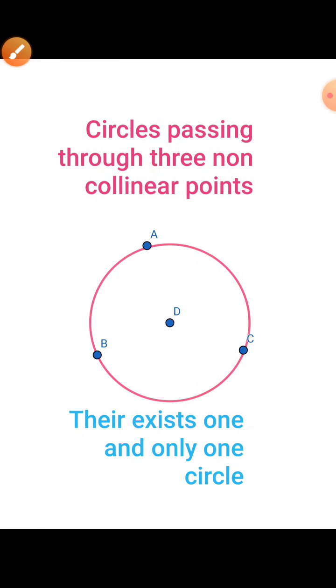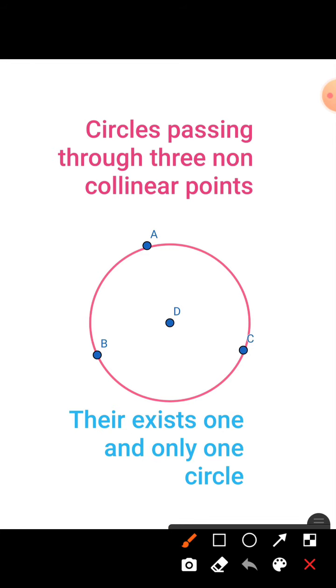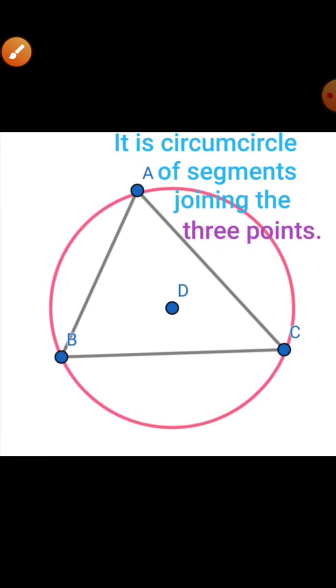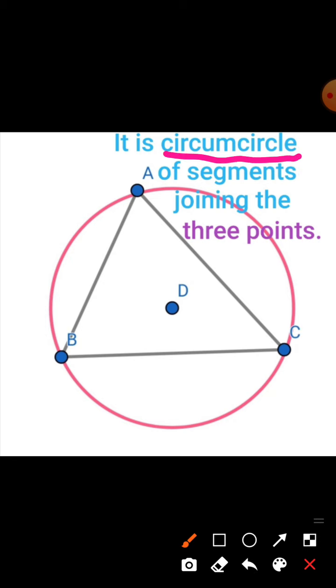Now let us see circles passing through 3 non-collinear points. Here are point A, point B and point C. They are non-collinear points and there exists one and only one circle passing through the 3 non-collinear points, and it is nothing but the circumcircle. After you join the points A, B and C, we get a triangle, and it is the circumcircle of the triangle ABC.